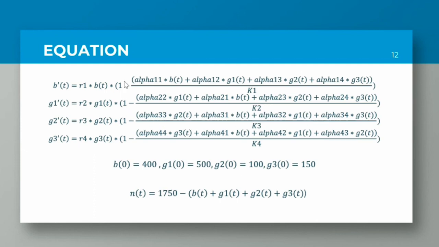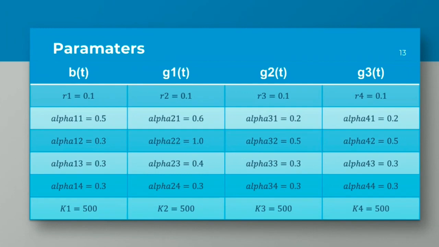Equations. So our new system of equations is the same format as our original system. The only difference is that there are 2 new variables, which are G2 and G3, which are other subsets of the good population that are not quite as severe or strong as the G1 population. So as such, we have new initial values for those populations, and a new equation to model the amount of neutral people in that population. So these are our new parameters, and again, it's in line with our original parameters. The only difference is that we have 2 new good populations.